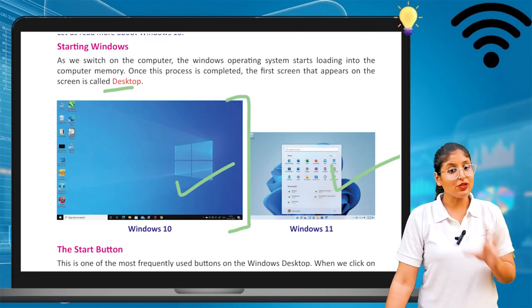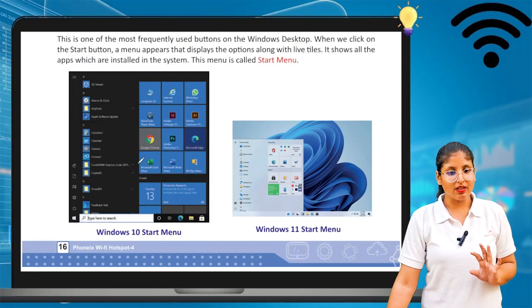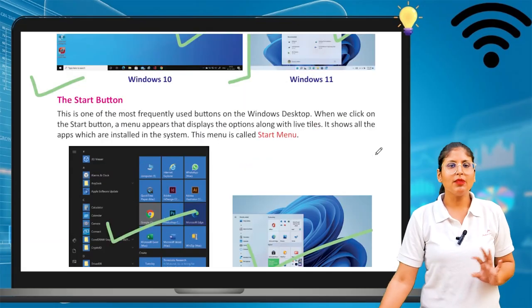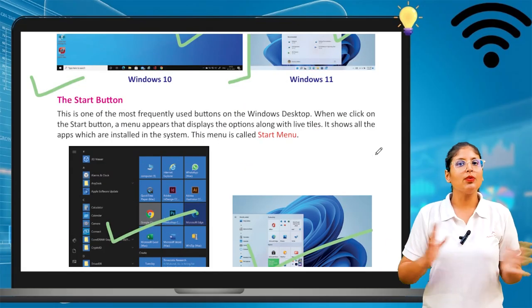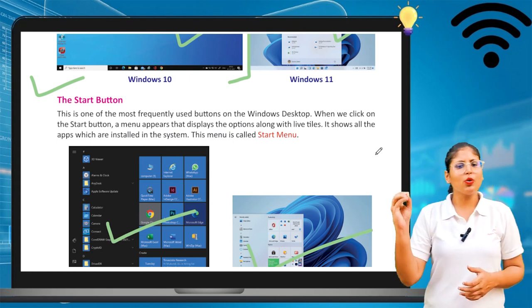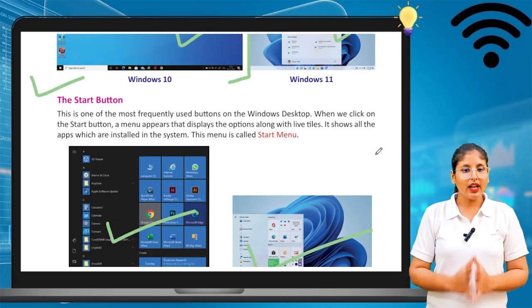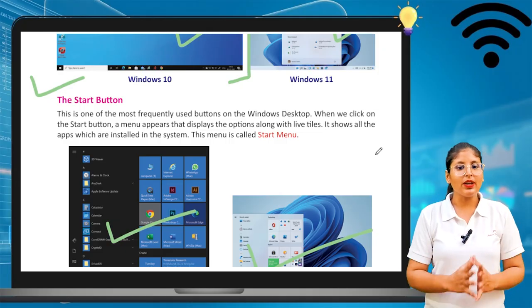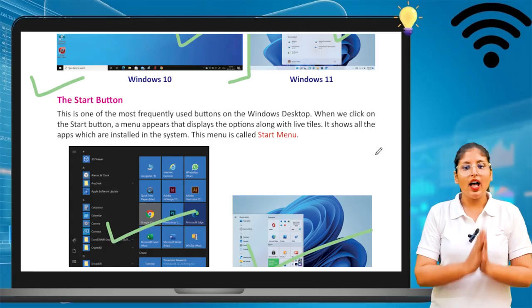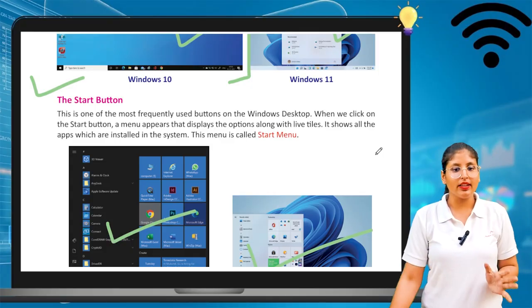On the start page, we can see this type of thing. Next, the start button is there. In Windows 10 it is here, and in Windows 11 it is here. So there is a slight difference between Windows 10 and Windows 11. This is one of the most frequently used buttons on the Windows desktop. When we click on the start button, a menu appears that displays the options along with the live tiles. It shows all the apps that are installed in the system.